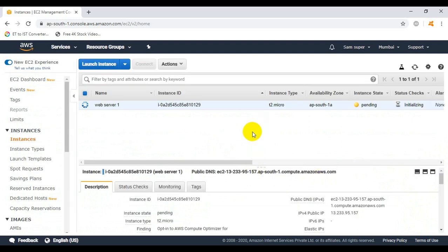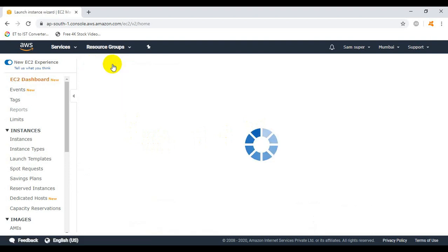So this we are done with web server 1. Now the web server 1 installation or deployment is in process. We have to wait for some moments until the instance state converges to 2/2 green. So let's move on to create the next EC2 instance. For that purpose, click on launch instance.